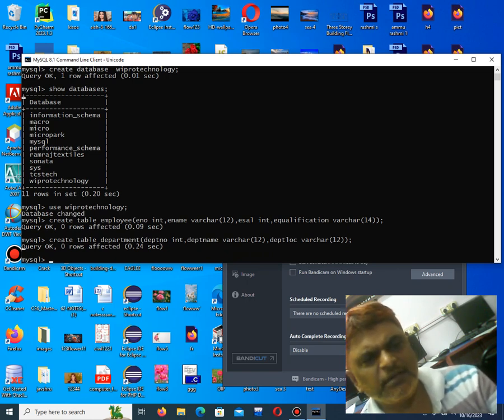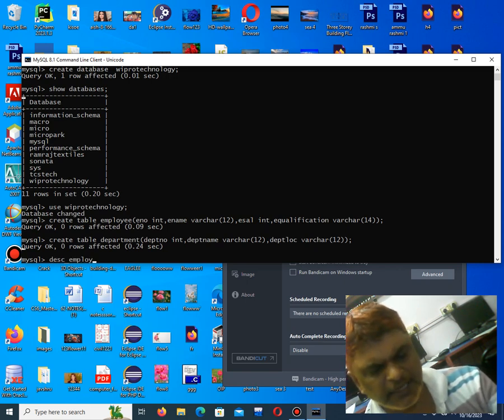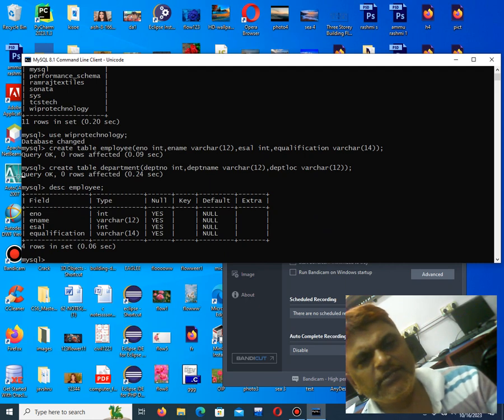Now I want to describe a table. Describe means I want to check how many columns I added in the table. That's called describe table. Okay. Or I want to see the structure of the table. You say DESC table. What is the table name? Employee. Semicolon. See, now it's showing the structure of the table. Means what are the fields added in a particular table.